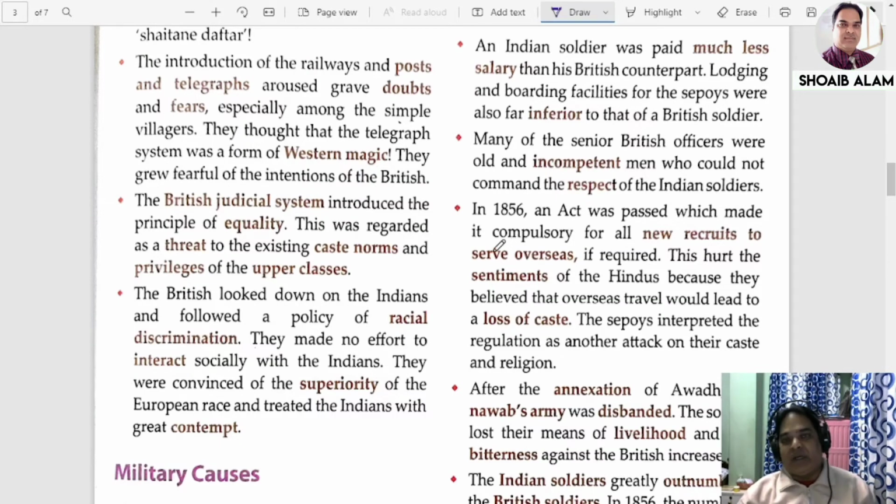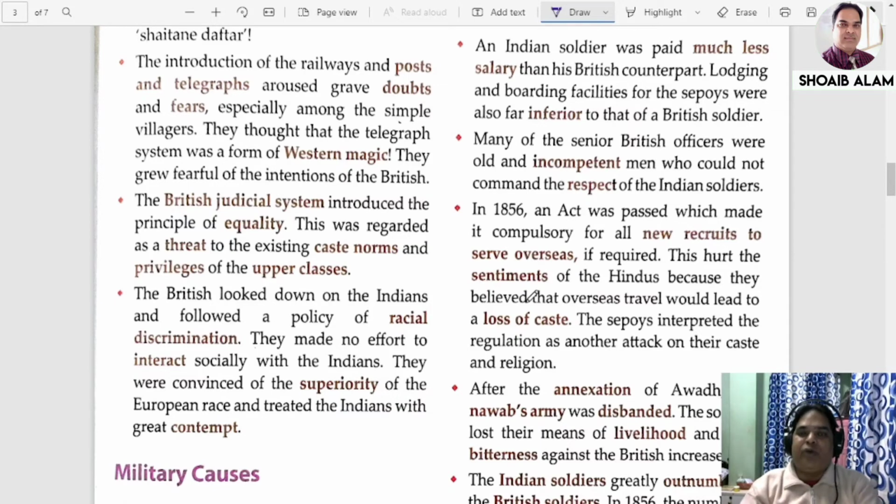But here, what is the act talking about? Once you are recruited in the army, you could be sent anywhere. You cannot say no. If required, you could be sent anywhere. So this hurt the sentiments of the Hindus, because they believed that overseas travel would lead to a loss of caste. The sepoys interpreted the regulation as another attack on their caste and religion. They thought this was done deliberately to attack their caste.